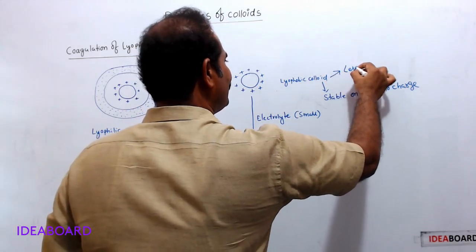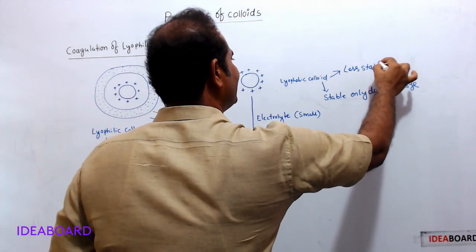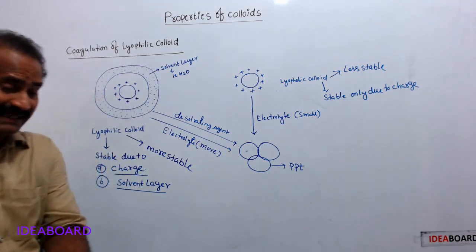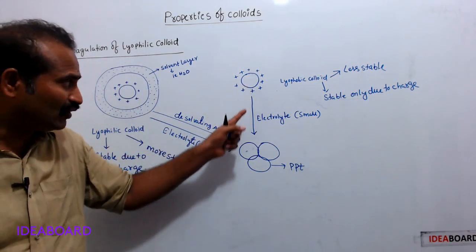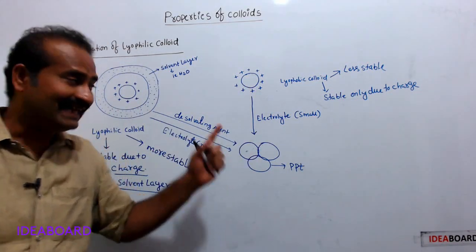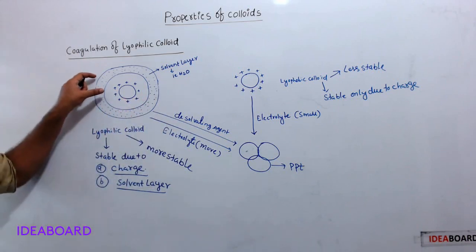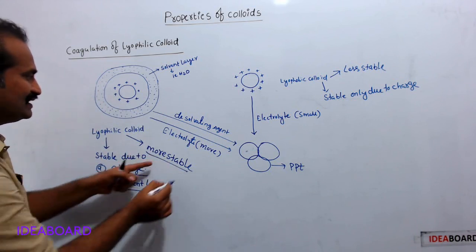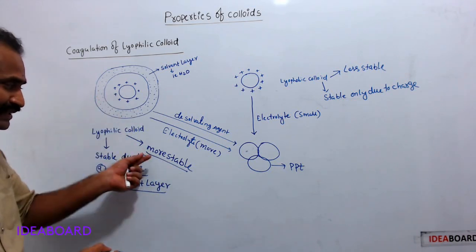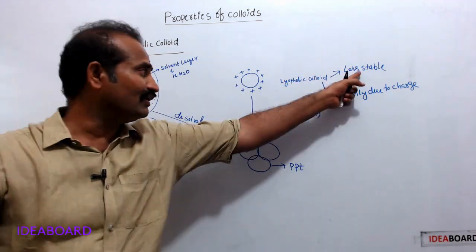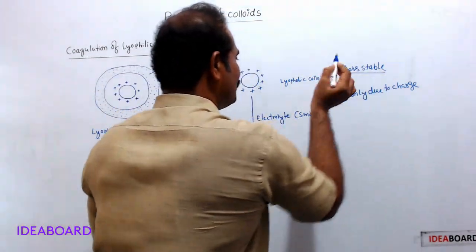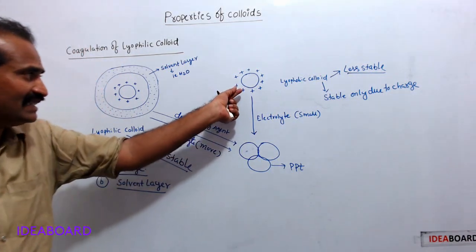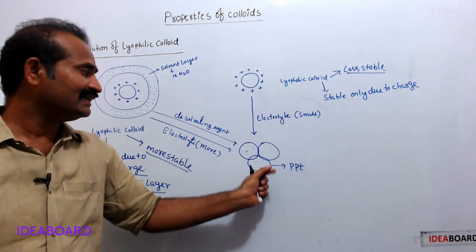Lyophobic colloids are less stable. Therefore it is easy to coagulate lyophobic colloidal solutions, whereas coagulation of lyophilic colloidal solution is difficult, because these are more stable. Due to more stability, coagulation of these sols is difficult. These are less stable, that's why coagulation of these lyophobic colloids is easy.